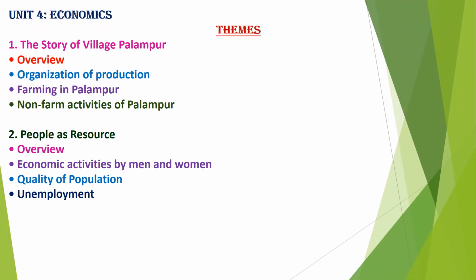Unit 4, that is economics. The theme will be chapter 1, the Story of Village Palampur. The topics covered in this will be the overview, organization of production, farming in Palampur, non-farming activities of Palampur. The questions will be asked from all these topics. Then chapter 2, People as Resource: overview, economic activities by men and women, quality of population and unemployment. Questions will be asked from these topics.